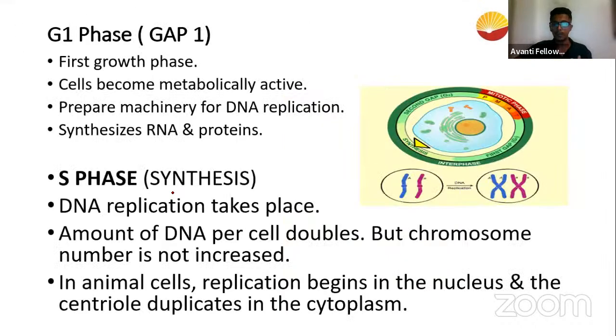Okay. So now my question is, if a cell is not dividing, what are the stages that it will undergo? Can you please tell me in your chat box? If a non-dividing cell, I will write it here.